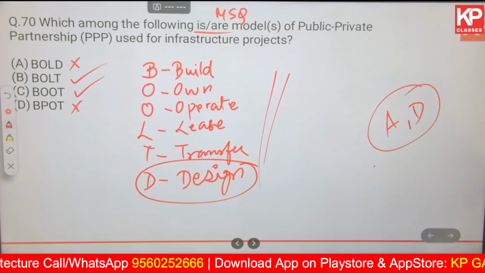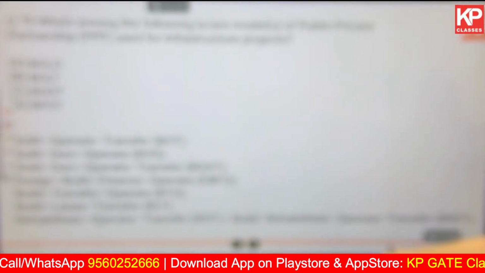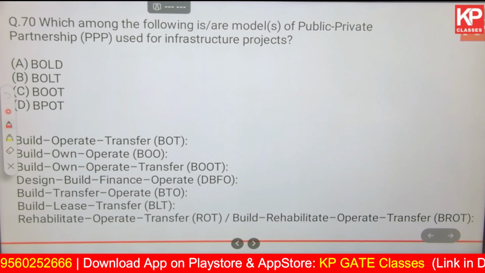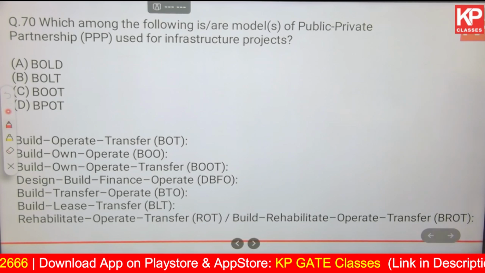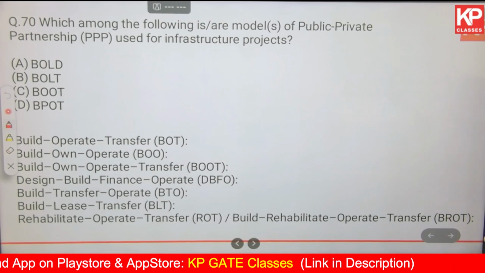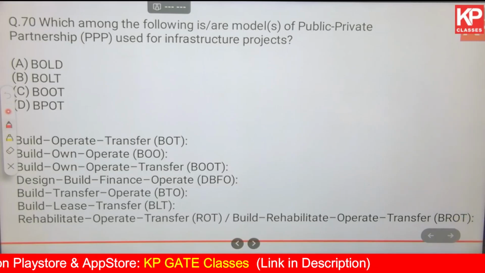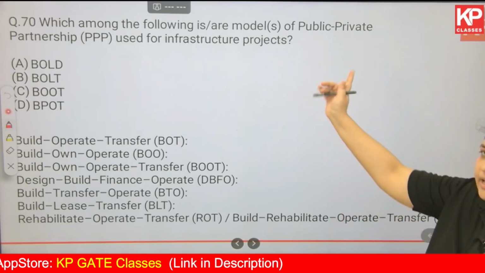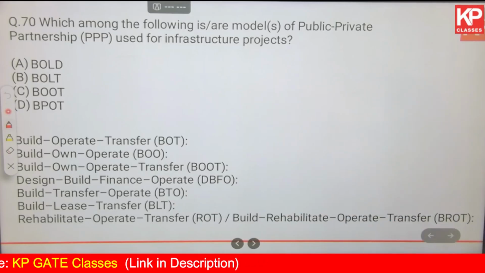In the next slide, I have given notes, so you can directly make a note of this. Some of the PPP models are given. BOT, build, operate, transfer. BOO, build, own, operate. BOOT, that is build, own, operate, transfer. DBFO, so F is also there, finance, you can add it into the previous slide list.